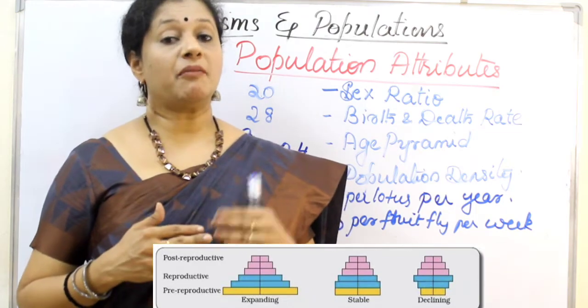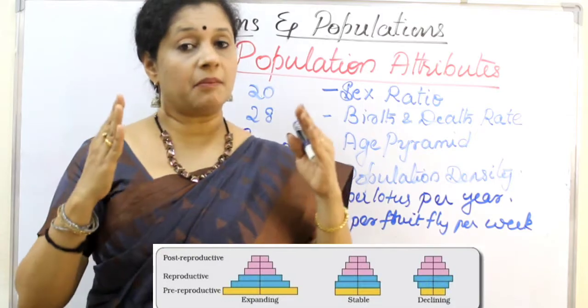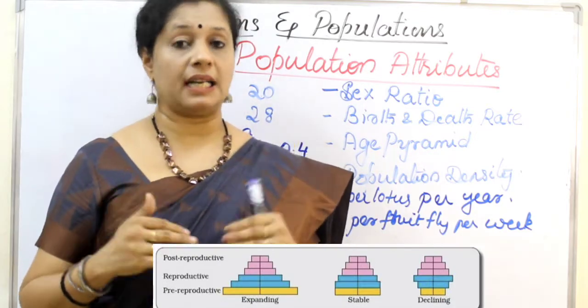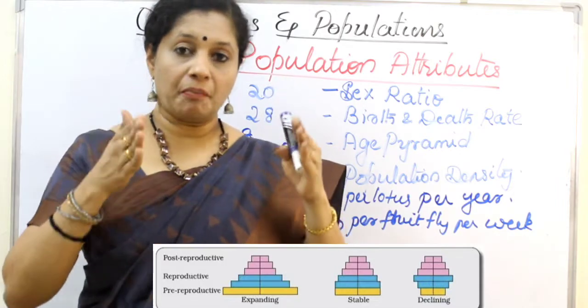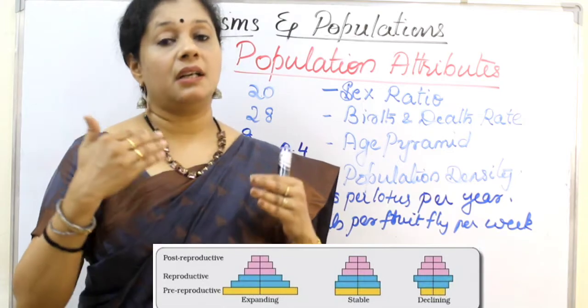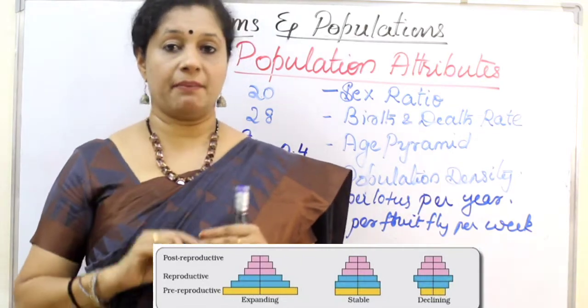Now the second type of population is one in which the pre-reproductive members and the reproductive members are more or less the same, whereas post-reproductive members are fewer. That means it is going to maintain the same number of people. So it is called a stable pyramid. Okay, stability is there. So it is kind of a bell-shaped structure.